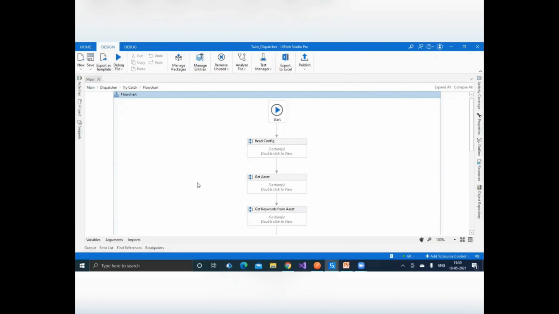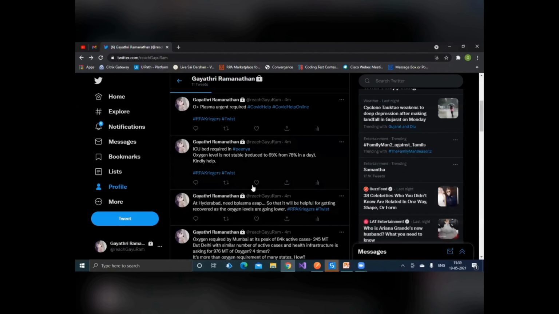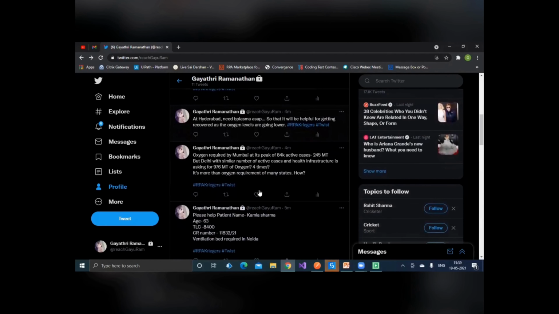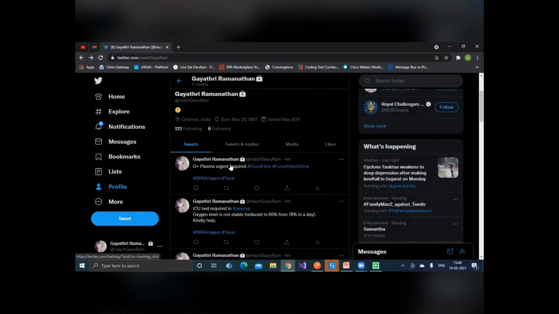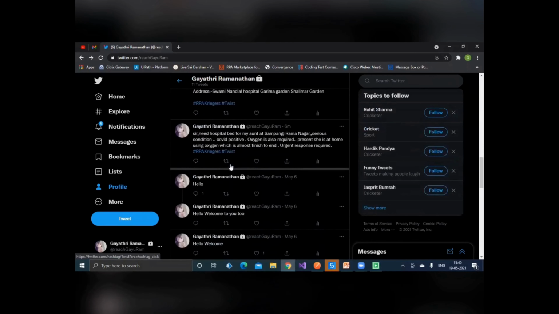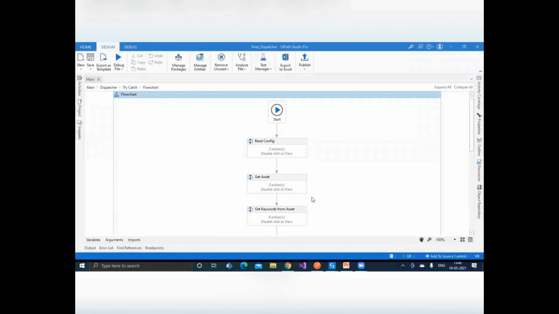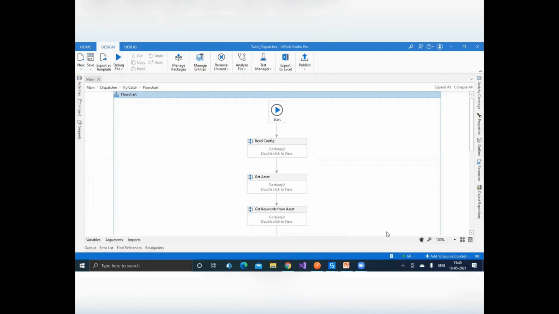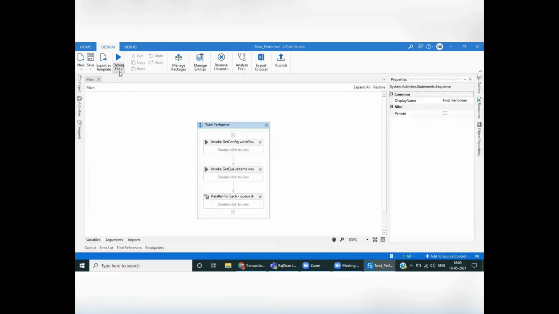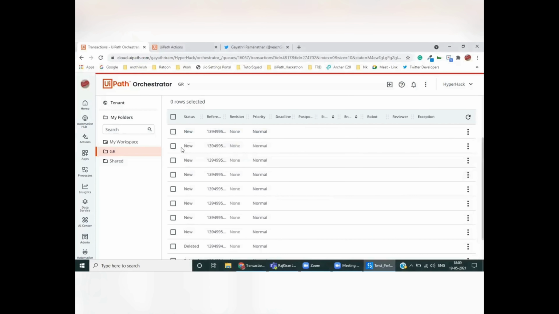The dispatcher will retrieve tweets depending on the keyword that's been queried and upload them to the Orchestrator queue. For demo purposes, I have put tweets in my account that almost match the real-time tweets, and the query that we are doing here is with the hashtag RPA Kriegers and hashtag Twist. The dispatcher has added all the 8 tweets from my account to the Orchestrator queue. Now let's run the performer and see its outcome.